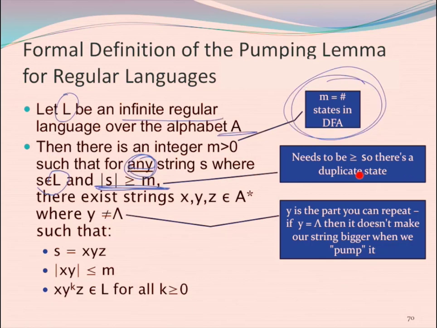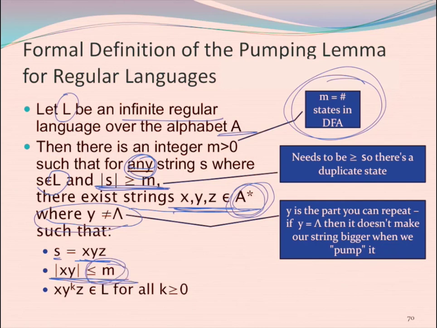and we need to be at least as long as M because we need to have some repeated state, then we can split S into X, Y, and Z. X, Y, and Z have to be strings in my alphabet; we're being very general here. Y isn't empty, and S is X, Y, and Z concatenated together. The length of X, Y squished together has to be less than or equal to M. And whatever K I pick, X Y^K Z is in L. So this is the formal definition of the pumping lemma for regular languages. Let's see how we use it.